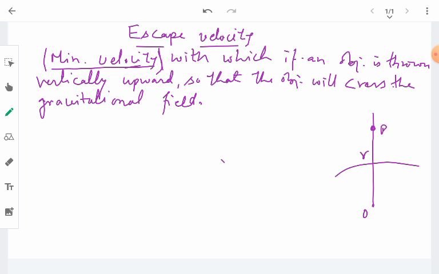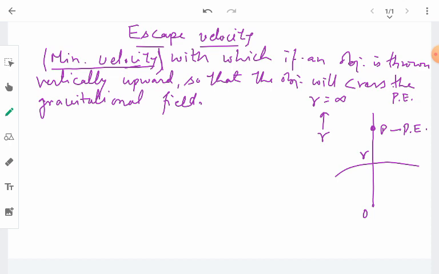So we have to take this object from a point, for example P, where it has some potential energy, to a point where it has the potential energy out of the gravitational field of the earth, which will be the gravitational potential energy of the object. So that means we have to take the object from a position r to a position, or let me draw it in this direction, to a position where r becomes infinite. Only then will the gravitational pull of the earth be 0, right?